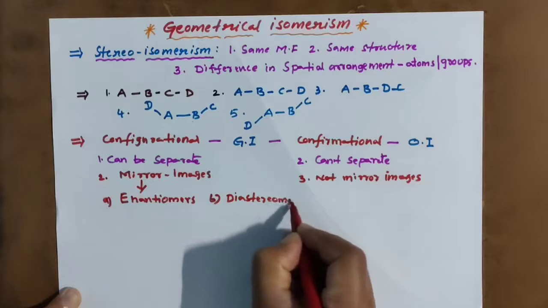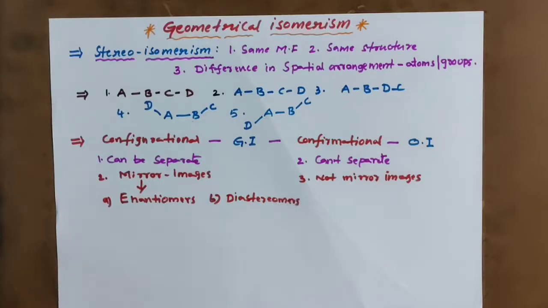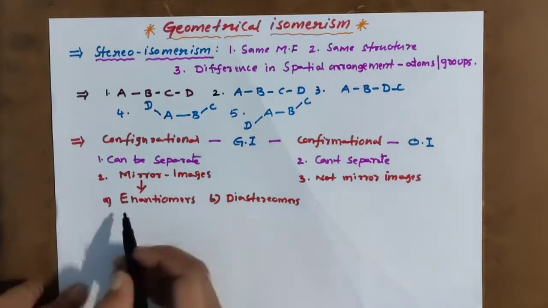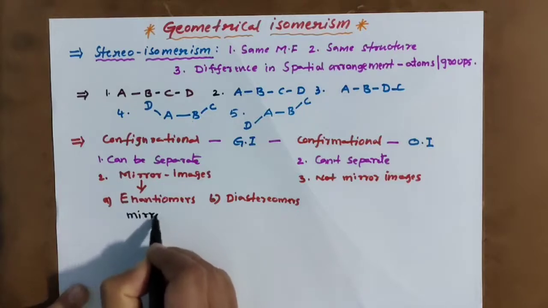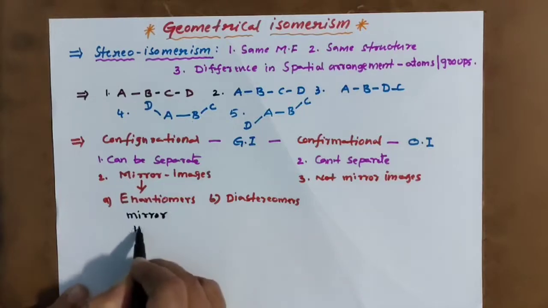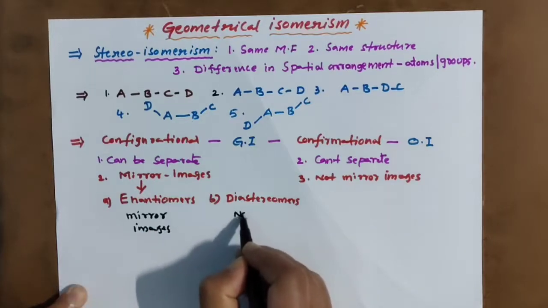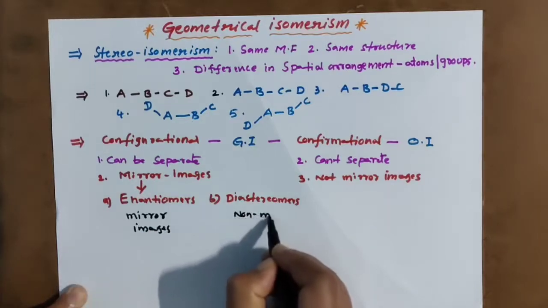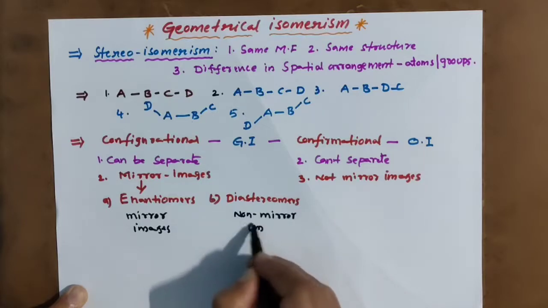Enantiomers and diastereomers. What is the difference between these two? Enantiomers are mirror images of each other. But diastereomers are non-mirror images.